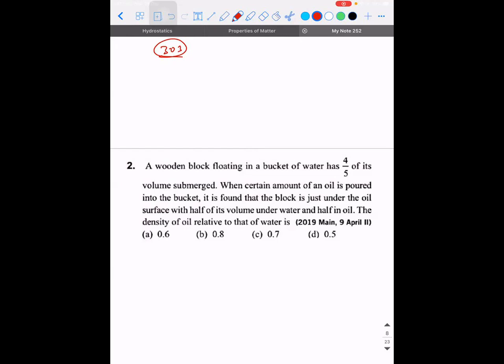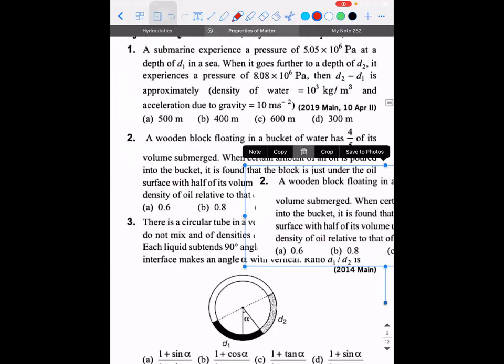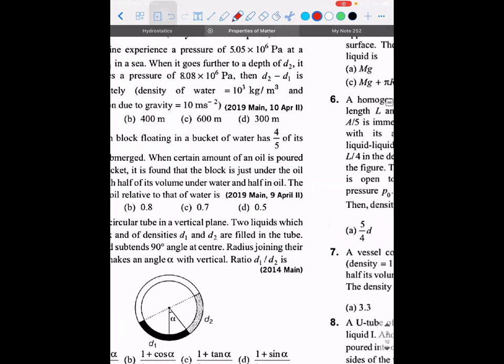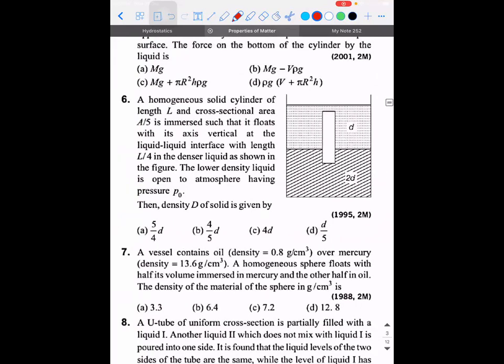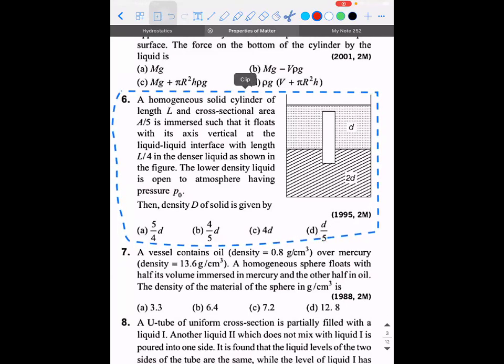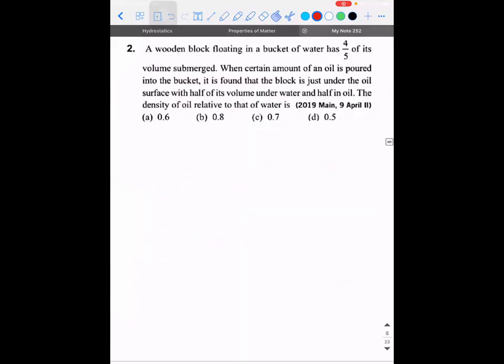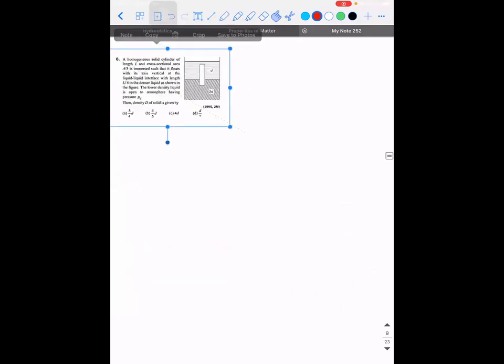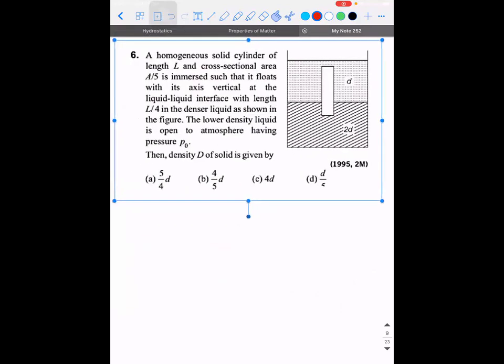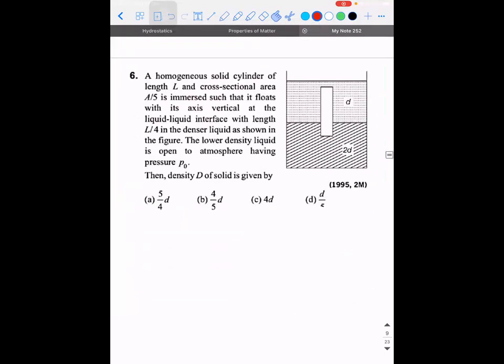See, this has two concepts. To make it simple for you, first you do this problem. So you can try this problem.